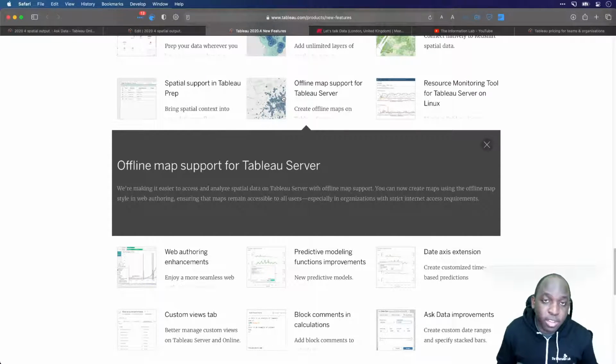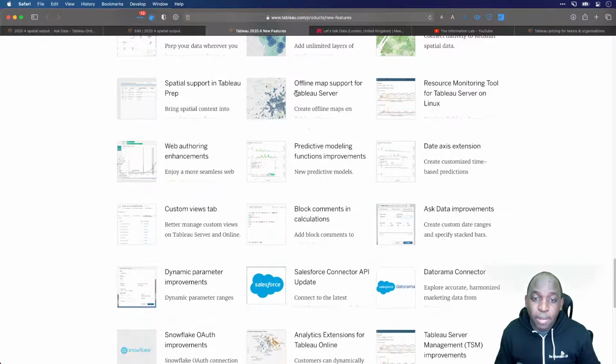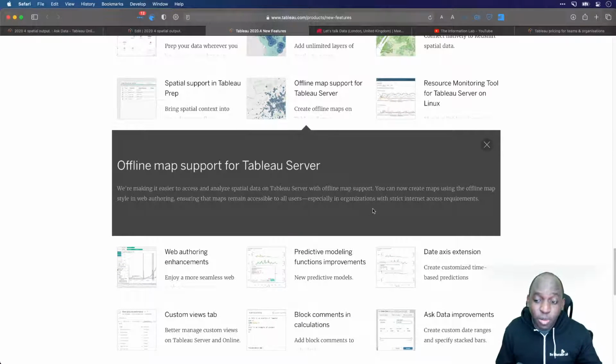And the issue there is that the Tableau mapping assets, the tiles that load up when you load a map, actually need to load from the Tableau server. So what they've enabled is the ability to create offline map support. But the key thing here is it's actually available in web edit. It's not that it wasn't available before, it's always been available, but it's now available in web edit, which is a slightly nuanced feature. To me, I don't even think this is a feature. This is a quality of life improvement. This is an enhancement or a fix, really, because it should have always been there, if that makes sense.